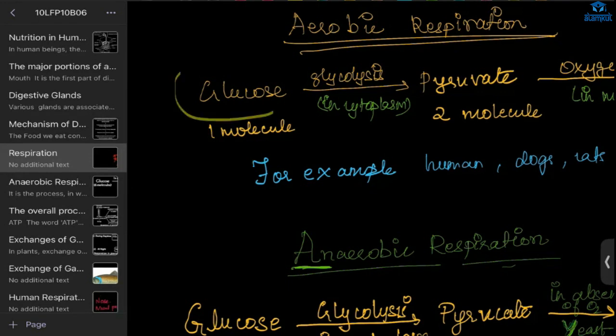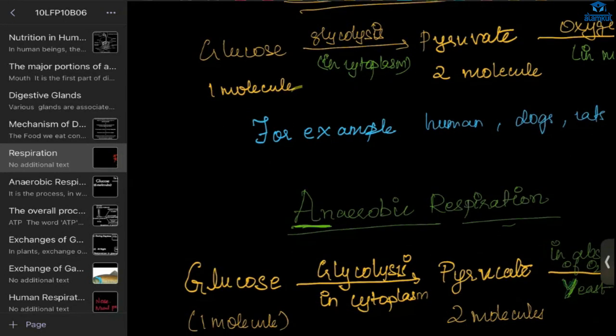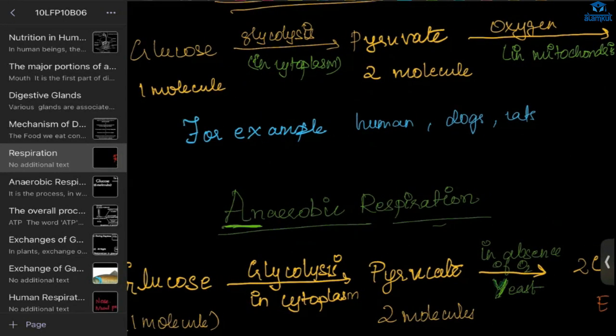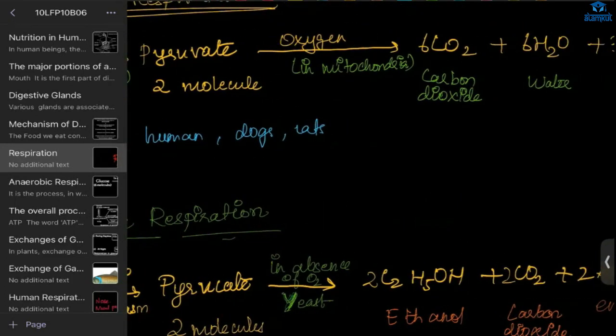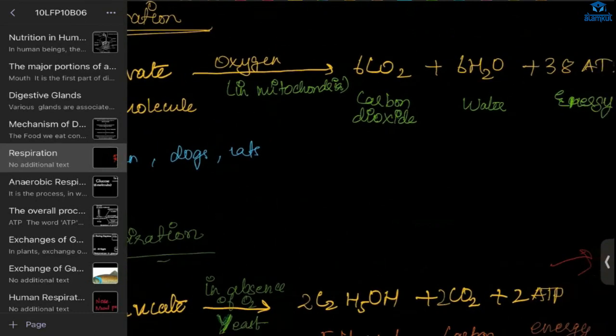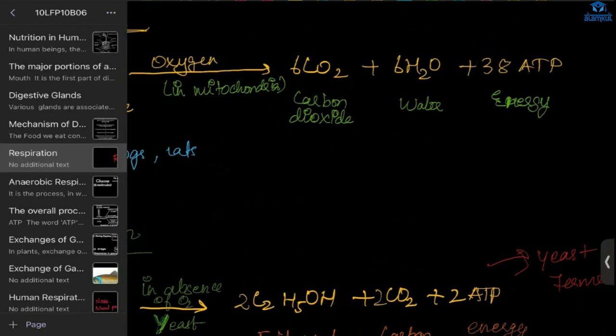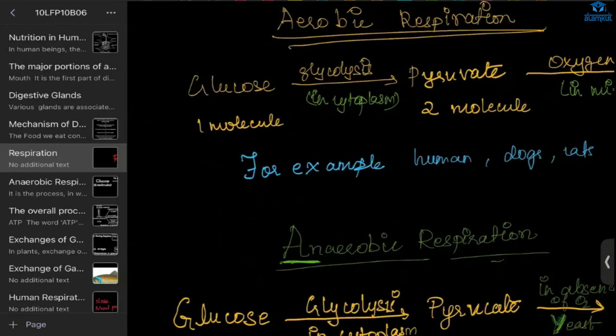Conversion of glucose to pyruvate is called glycolysis, and it happens in the cytoplasm. From one molecule of glucose, we get 2 molecules of pyruvate. And from that pyruvate, in the presence of oxygen, in the mitochondria, we get carbon dioxide, water, and ATP. Here we get 6 carbon dioxide, 6 water, and 38 ATPs. This occurs in all animals and humans.